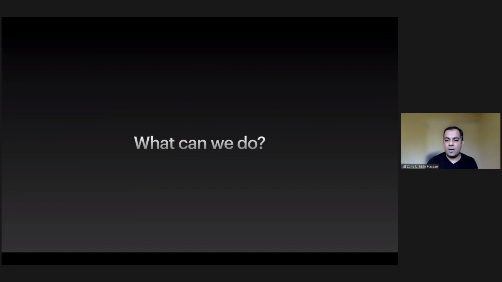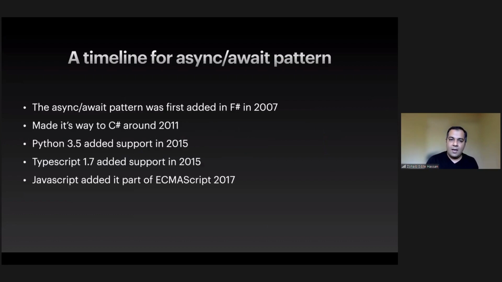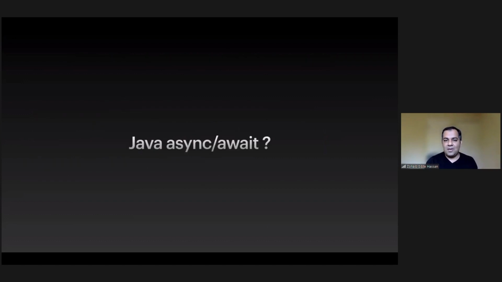Just to give you context, when I was coming into Java, I was coming from the C# world. And in the C# world, they had already solved the whole thing with task processing libraries and with async await. That's where I'm going to go next. Async await is a pattern that was introduced to make this callback hellish code look sequential and clean. C# did it in 2011, Python 3.5 did it. Later on, most of the languages adopted it. So does Java have async await? No, not so far. There are alternatives to it, but again, they won't let you write sequential code.